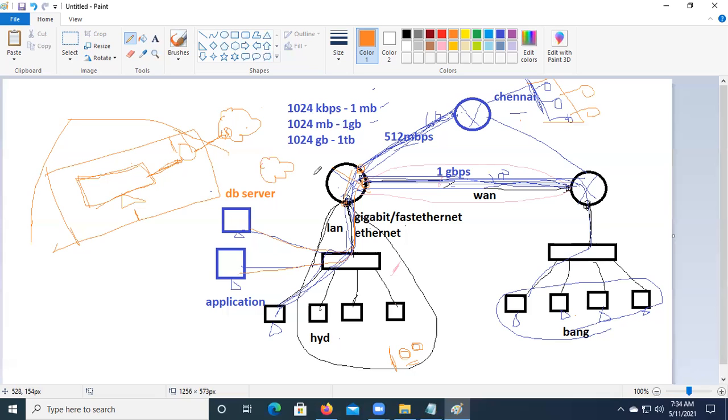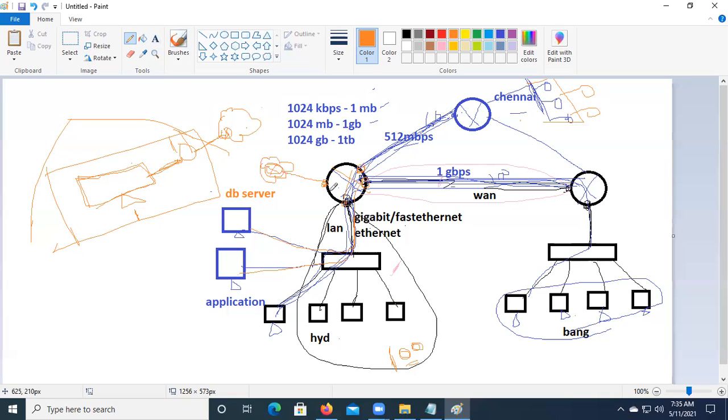If it is wired, they can connect only one from the internet service provider, and they can distribute that to 100 by connecting switches. So what I'm saying is, there is the ISP. The ISP gives you an internet cable, and you connect it to the router.